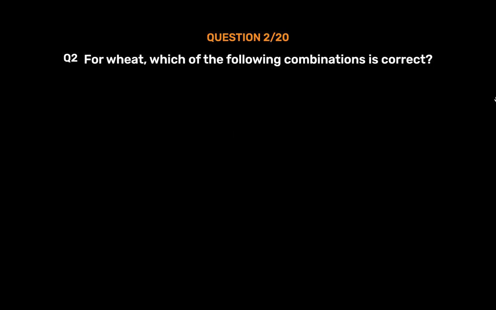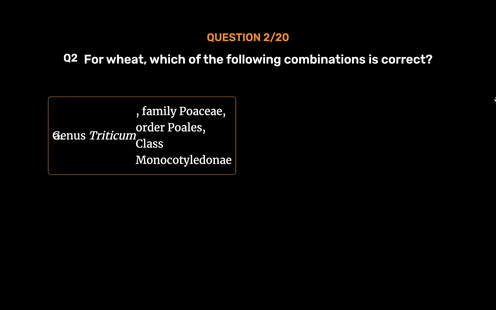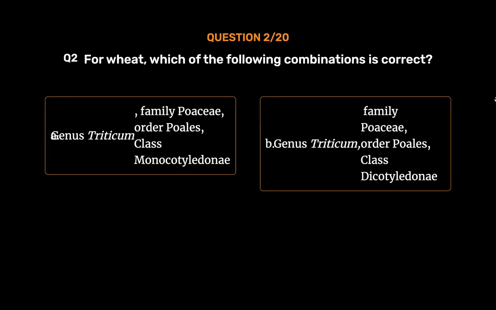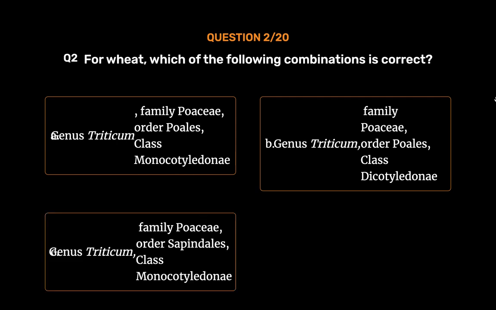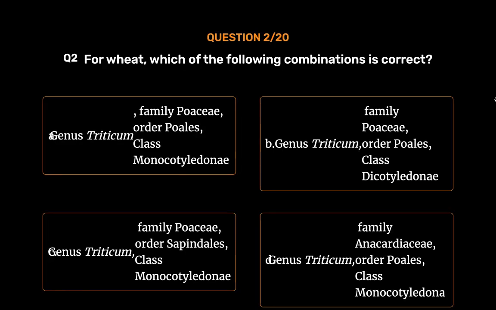Question number 2. For wheat, which of the following combinations is correct? Option A. Genus Triticum, family Poaceae, order Poales, class Monocotyledonae. Option B. Genus Triticum, family Poaceae, order Poales, class Dicotyledonae. Option C. Genus Triticum, family Poaceae, order Sapindales, class Monocotyledonae. Option D. Genus Triticum, family Anacardiaceae, order Poales, class Monocotyledonae. The correct answer is Option A.